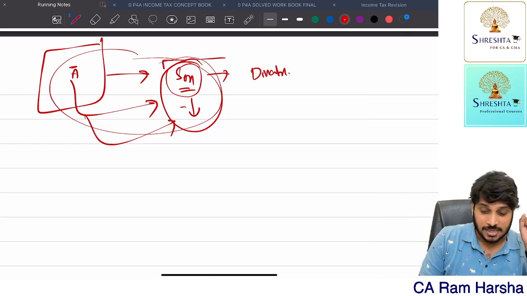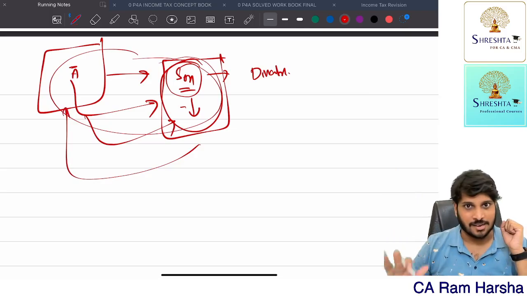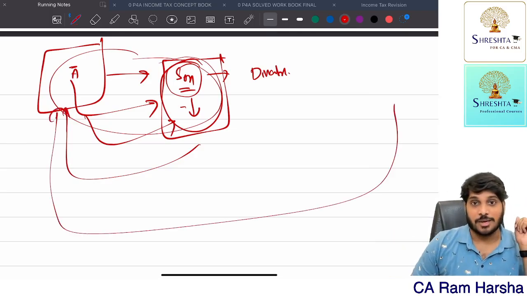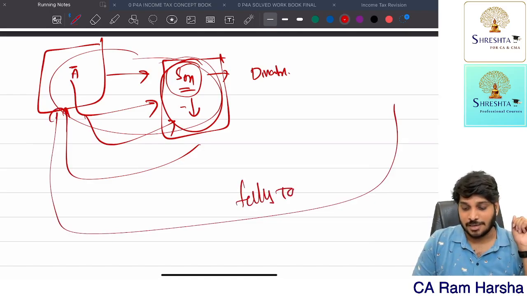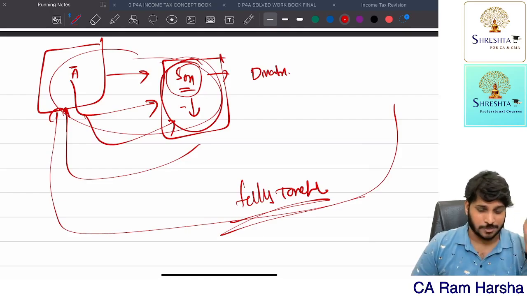What if the son died before the SSE? Before the SSE, the son died. Getting the point? Now the SSE receives maturity. It's fully taxable. That is fully taxable. No question of all the 10%, 20%, all that.